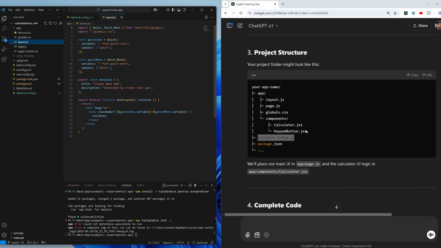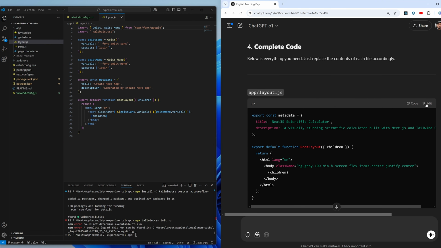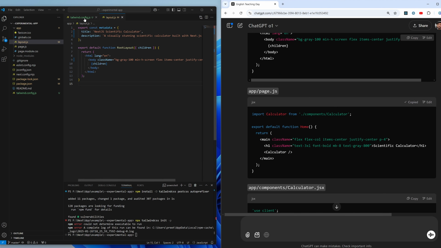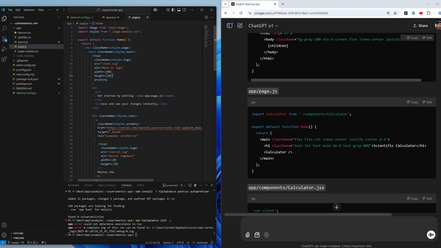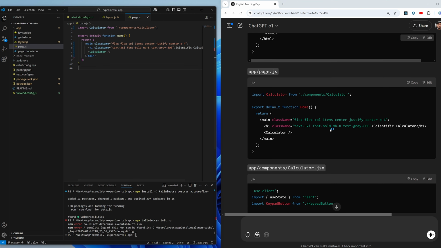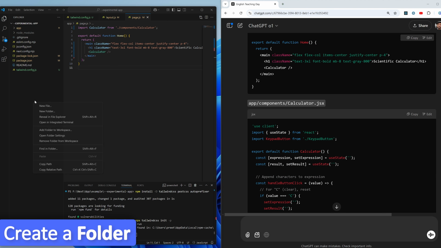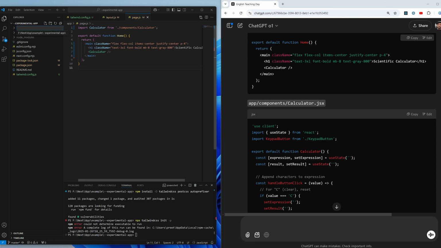Okay, so layout.js already exists. So I just need to copy this, and let me paste it here. Then go down, copy this, and let's paste it here. And now here is another folder that we may need to create, which is components.